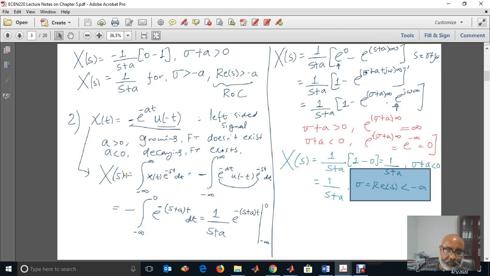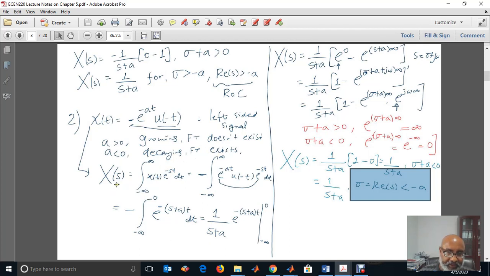The Fourier transform does not exist. If a is less than 0, minus at will be negative, so it is a decaying exponential signal. Okay, a decaying exponential signal. Then the Fourier transform exists.